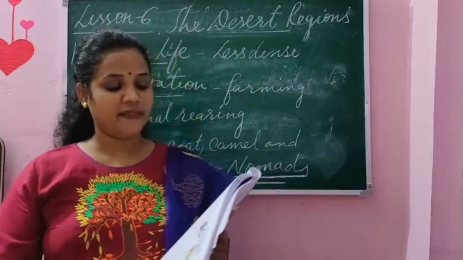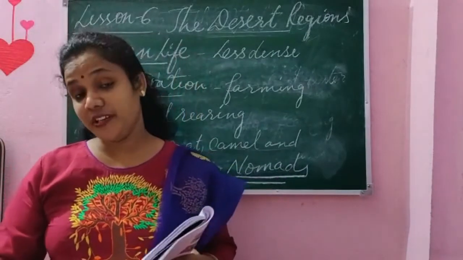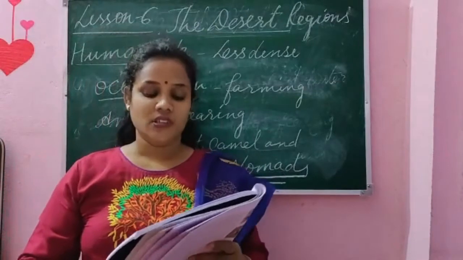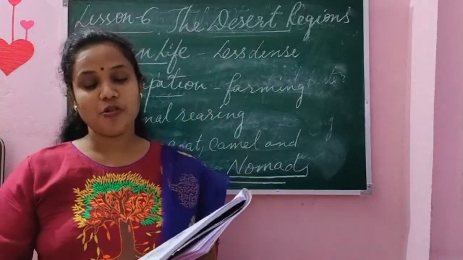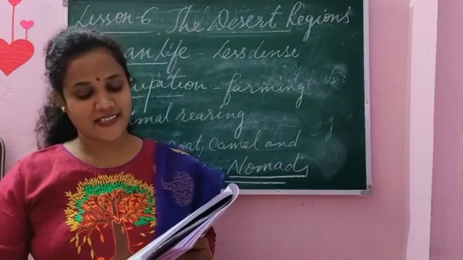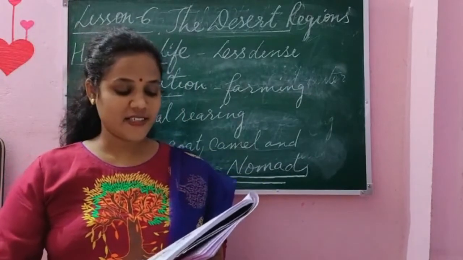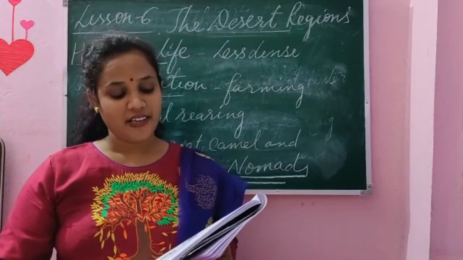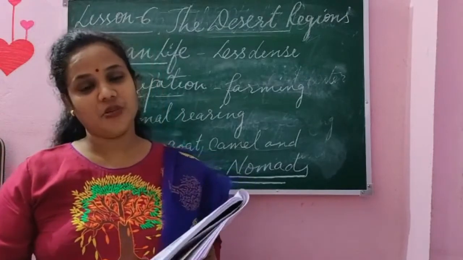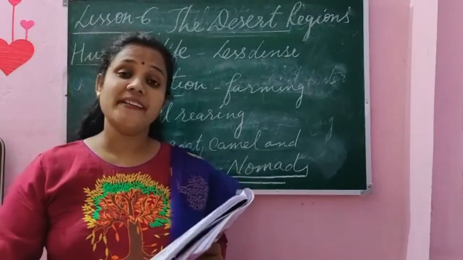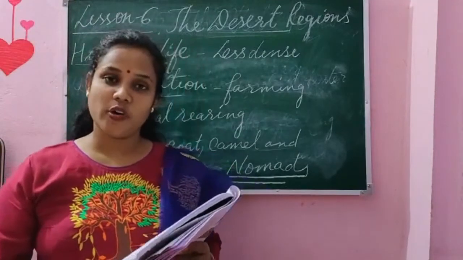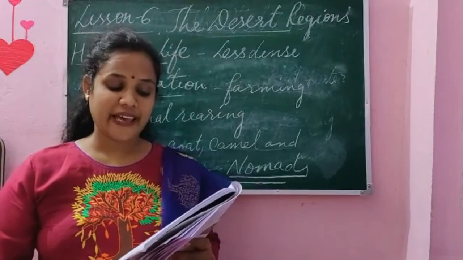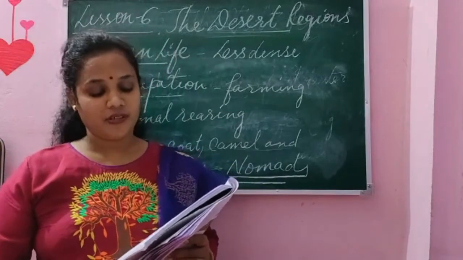Last one, we have that the desert has different minerals also. Rich iron ore, copper, petroleum, natural gas. The Sahara Desert is a major source of oil, natural gas and metal ore. So here you will find minerals also. Petroleum oil, natural gas and copper, all this.